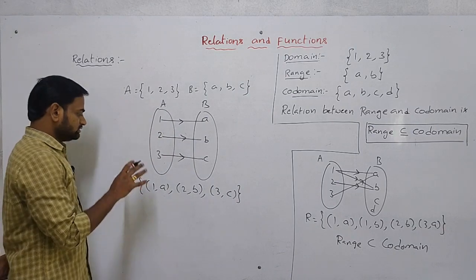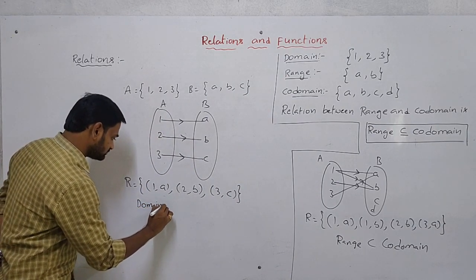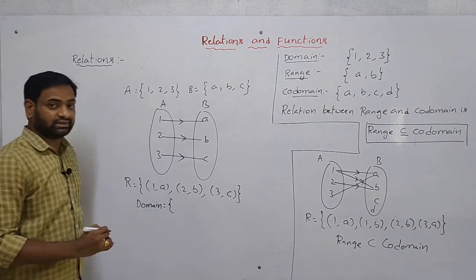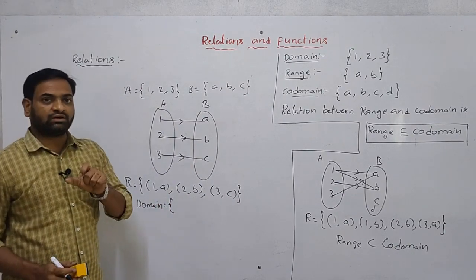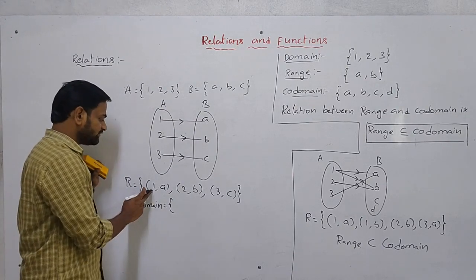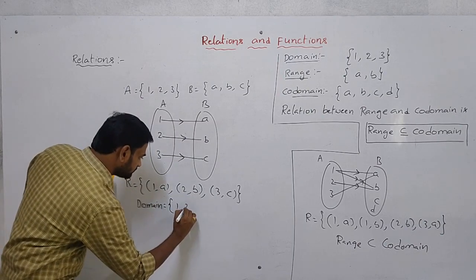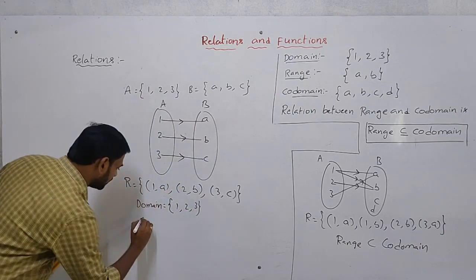Now see here, in this relation, what is the domain? Domain is the set of all first elements which are in the relation. So what are the first elements here? 1, 2, 3. Now what is the range?